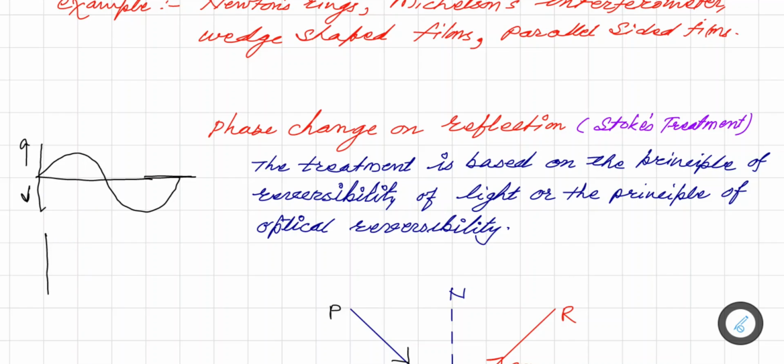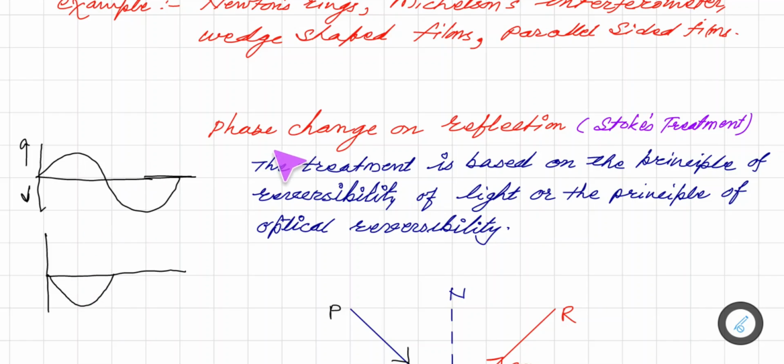Now when we draw another wave, suppose at t equal to 0 the wave is traveling in the upward direction, but here at t equal to 0, the wave is traveling in the opposite direction. So the starting angle of the wave decides the phase angle, and here we observe that the angle difference is 180 degrees. So these are waves which are 180 degrees out of phase.